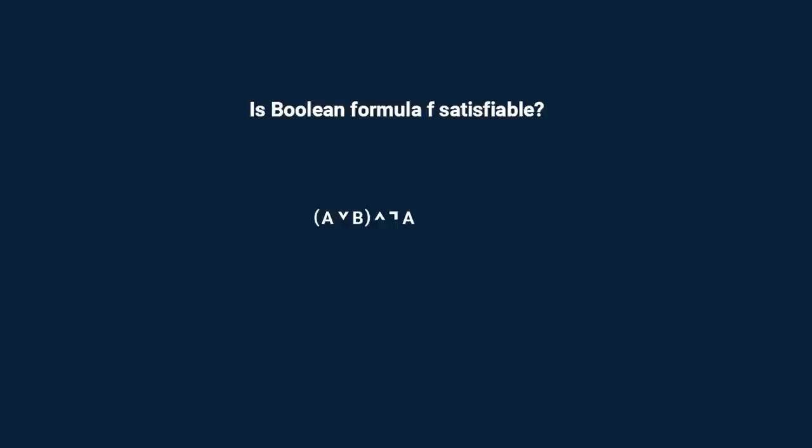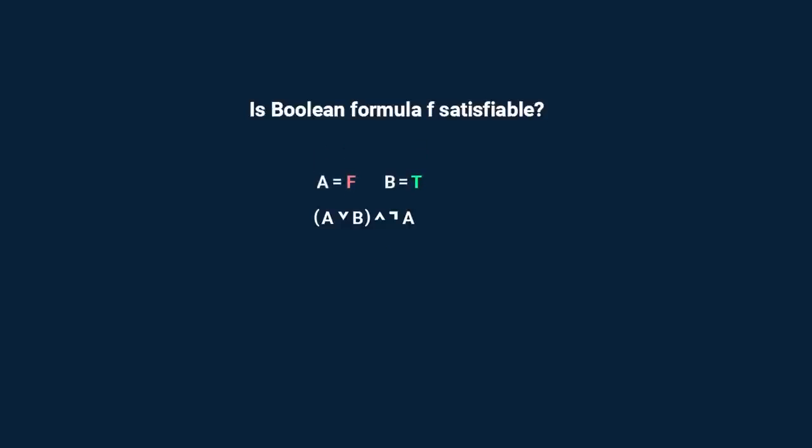To evaluate its truth value, we need to choose an assignment and substitute each variable with the value assigned to it. Now we'll evaluate each operator. True or false is true. Not true is false. True and false is false. So for this assignment, the formula is false.